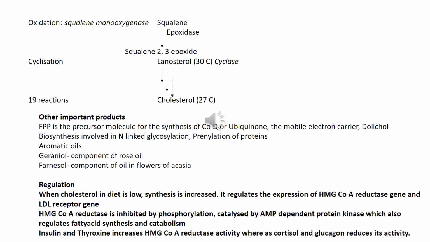One is farnesyl pyrophosphate, which we had seen before. This farnesyl pyrophosphate is a very important molecule and the precursor for the synthesis of coenzyme Q or ubiquinone, which we had studied earlier in the electron transport chain. That's the mobile electron carrier. So if people suffering from high cholesterol levels are given a statin, we had seen that it inhibits the mevalonate formation stage.